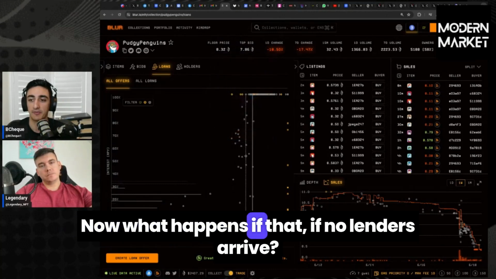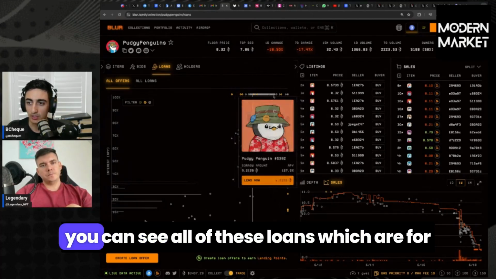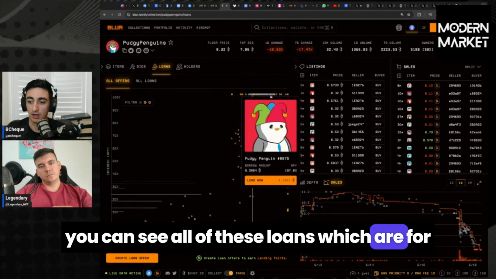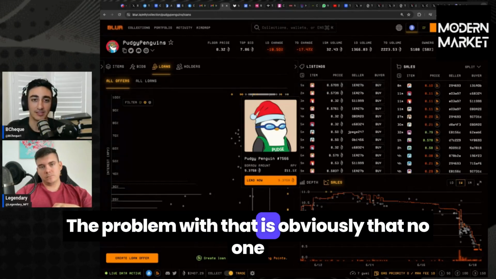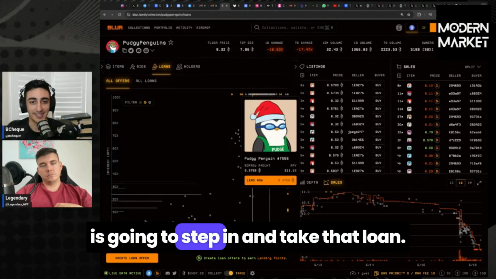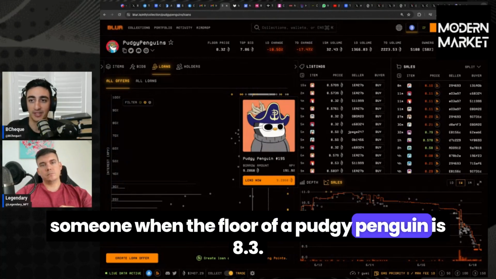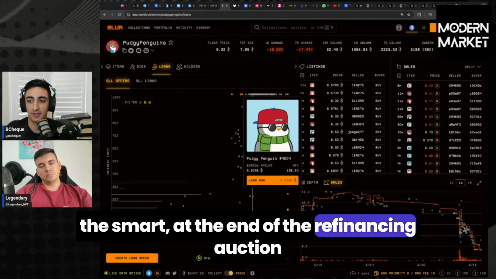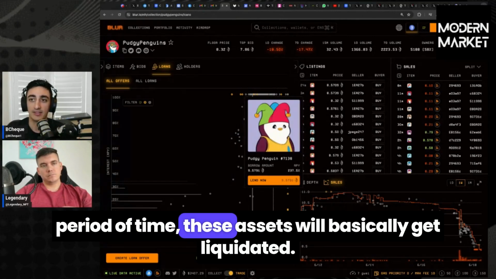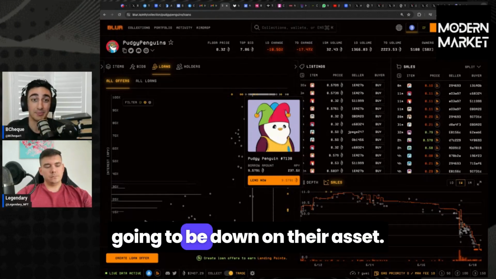Now, what happens if no lenders arrive? So you can see in the top right hand corner all of these loans which are for a value which is higher than the current floor price. The problem with that is obviously that no one is going to step in and take that loan now. I don't want to give a 9.2 ETH loan to someone when the floor of a Pudgy Penguin is 8.3. So what's going to happen at the end of the refinancing auction period of time? These assets will basically get liquidated. They will go to the lender who is going to be down on their asset, right?